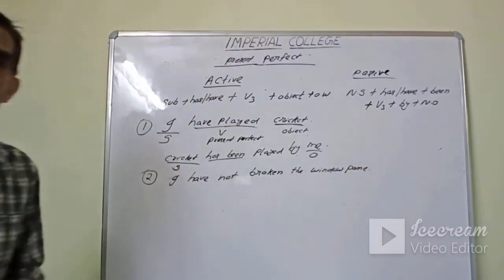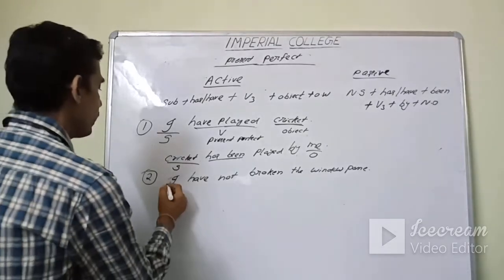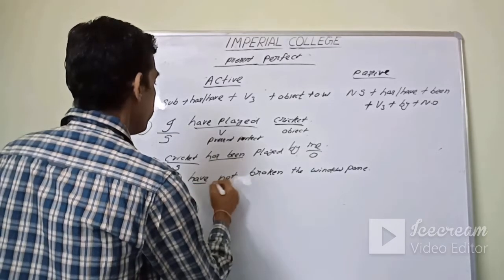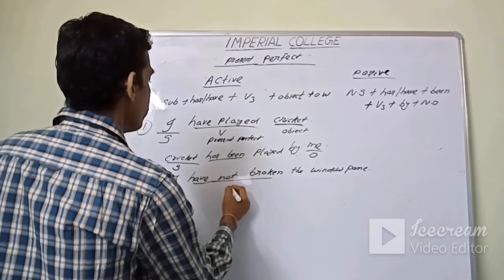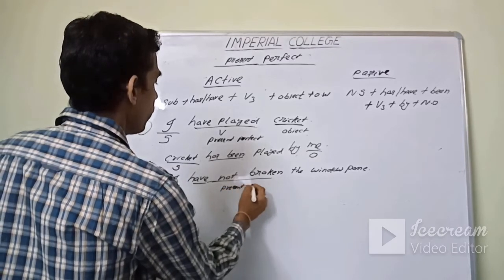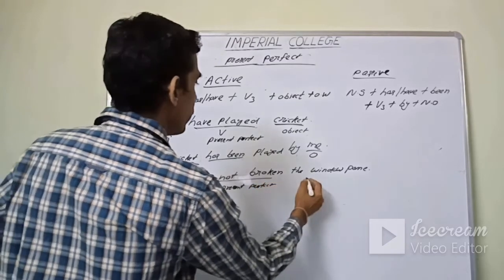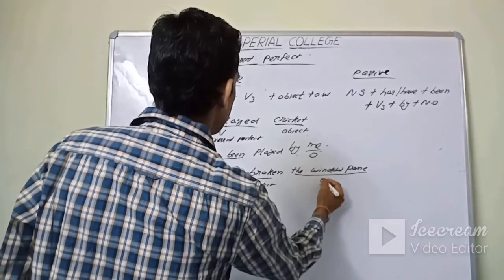See, once again the subject is I. Have not broken is the verb, in present perfect. The verb is in present perfect, and what is the object? The window pane is the object.